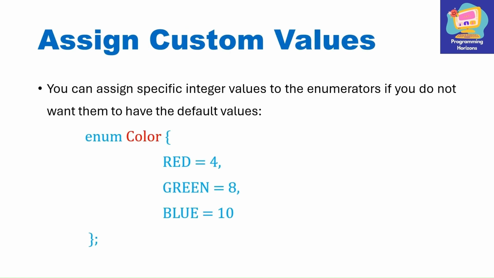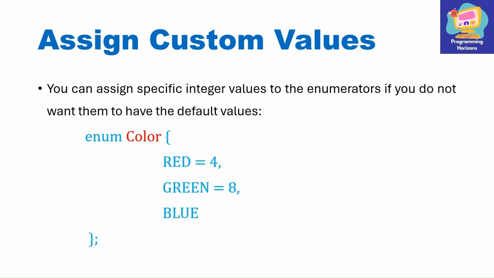We can also assign specific integer values to the enumerators if we do not want them to have the default values which begin at 0. So as you can see here, I have assigned the value for red as 4 and for green as 8. Can you guess what is the value for blue? Well, the answer is 9, because if we skip some value, then it will take up 1 plus the value of the previous constant.